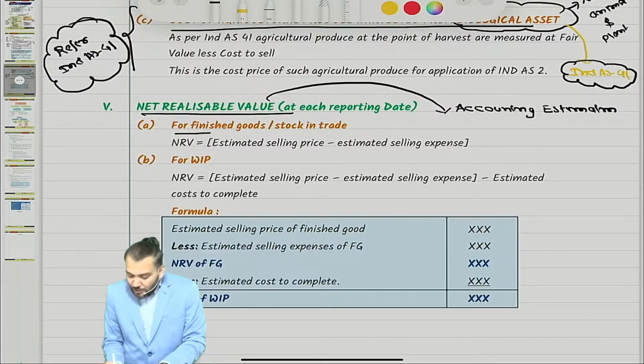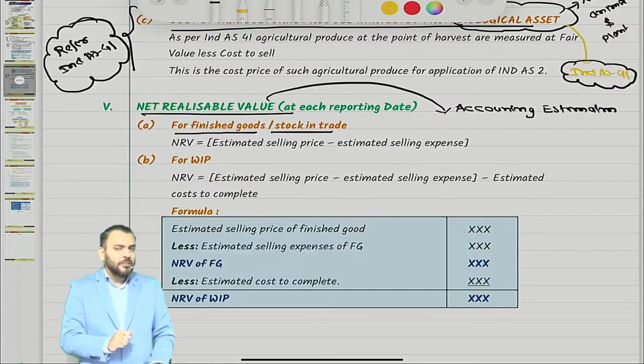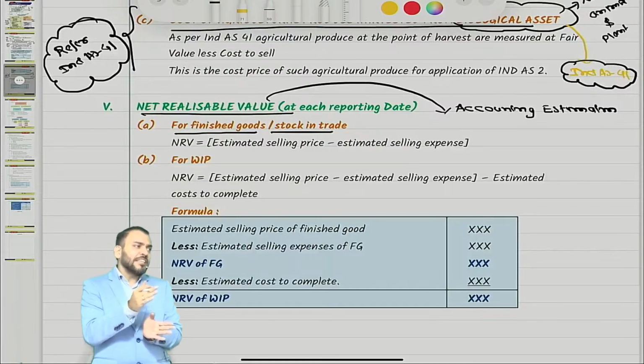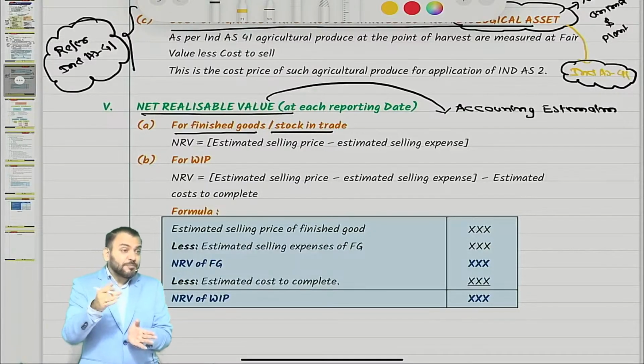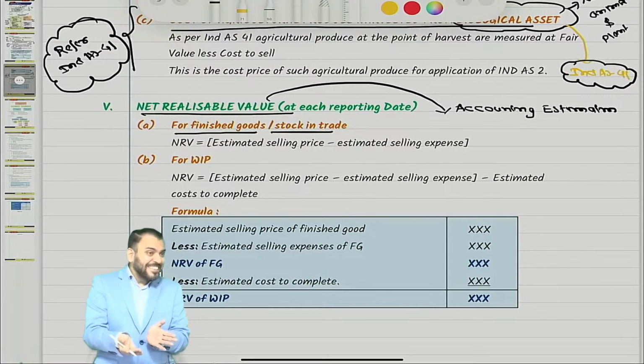First let us find out NRV of finished goods or stock in trade, because both are held for sale in the ordinary course of business. Very simple: NRV means estimated selling price minus estimated selling expenses. Estimated selling expenses means expenses which will be incurred in future to make such sale.